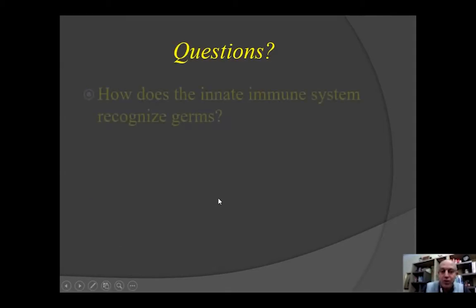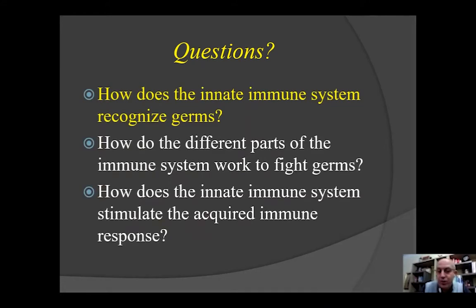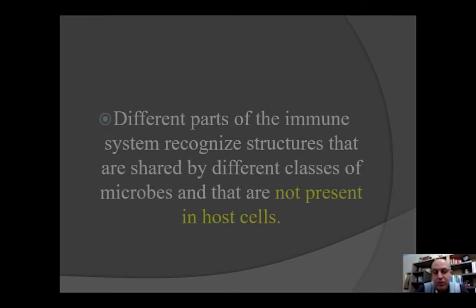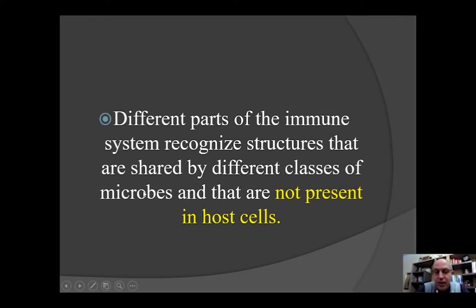The first question, how does the innate immune system recognize germs? Recognition of microbes. Different parts of the immune system recognize structures that are shared by different classes of microbes and that are not present in the host cells. The innate immune system is quite simplistic and very simple in the recognition of microbes. It's black and white.